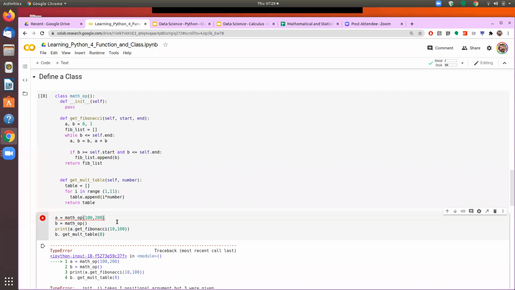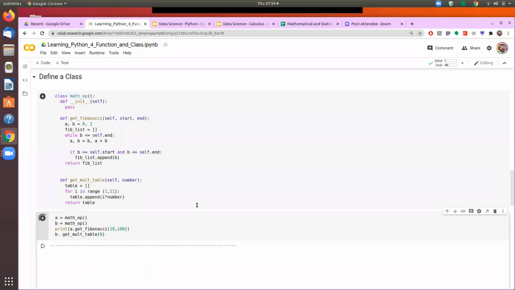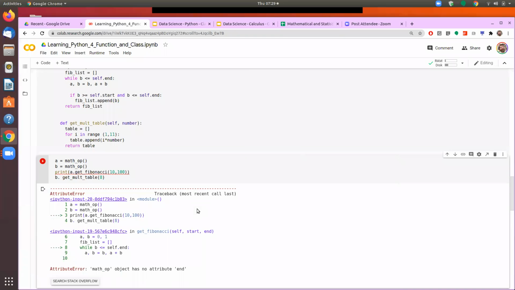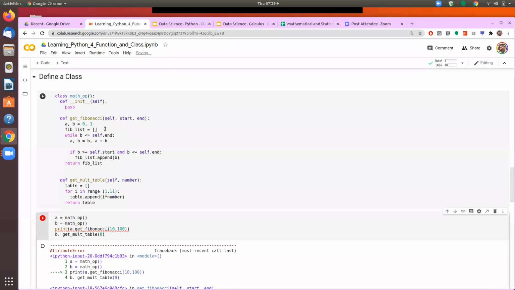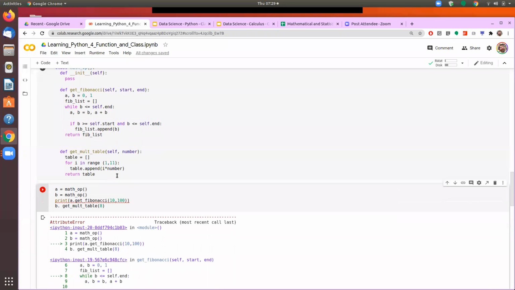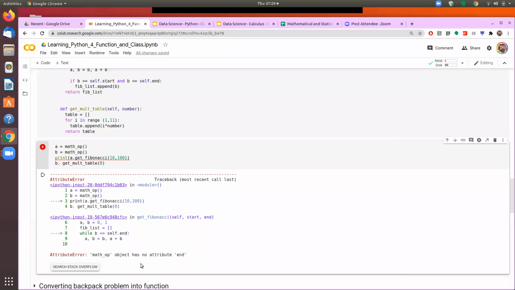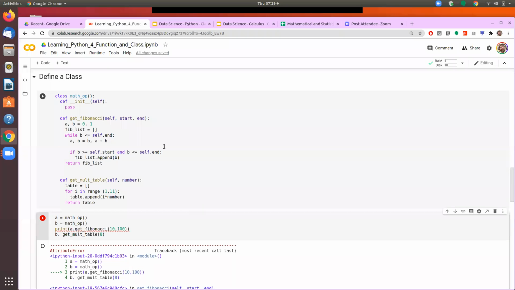Yeah. So here we are. I think this one should work now. Now it says the MATLAB object has no attribute and method.